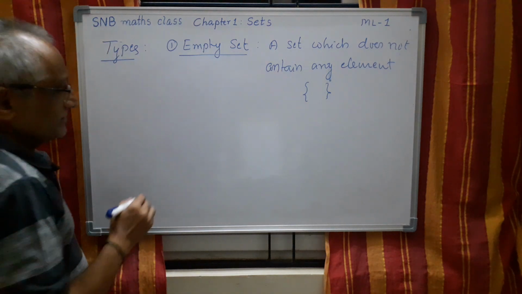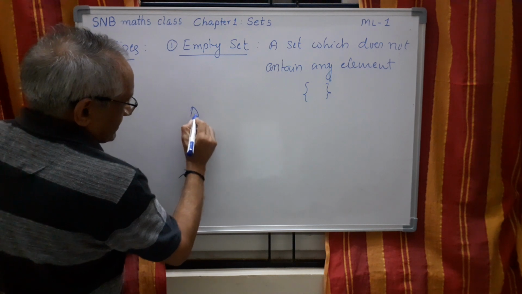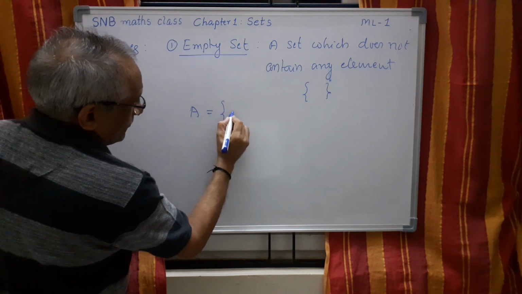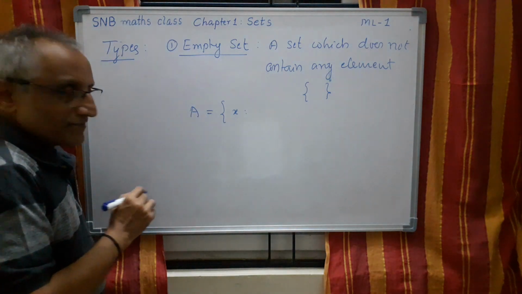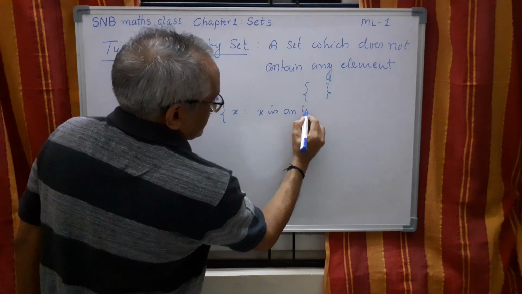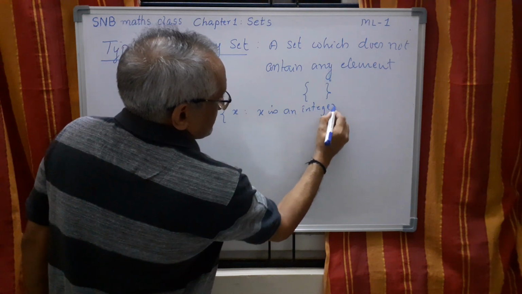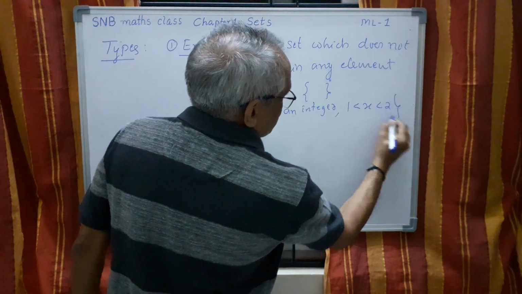Let me give an example. Suppose I write A equal to set of all elements x, look carefully, such that x is an integer and 1 less than x less than 2.